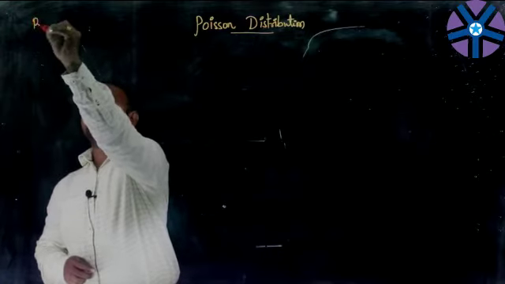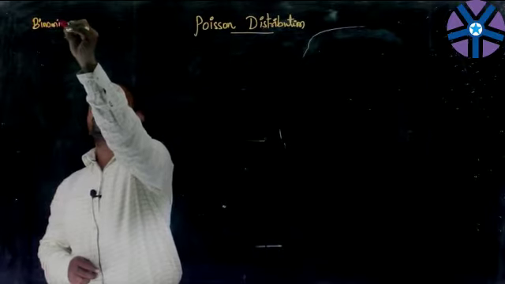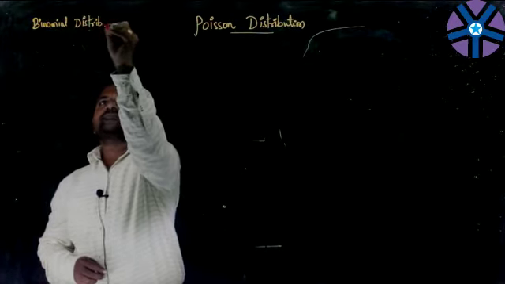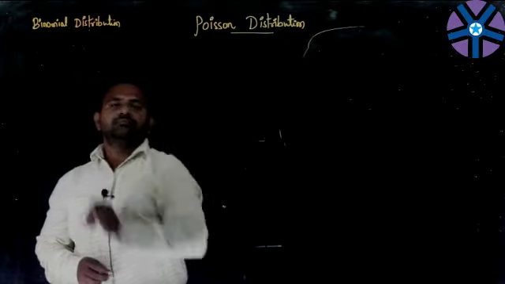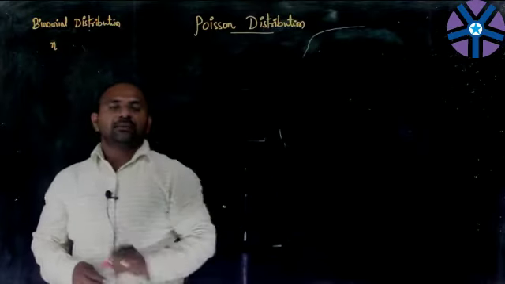Let me give a brief note on this binomial distribution, in which there should be n trials of the experiment.